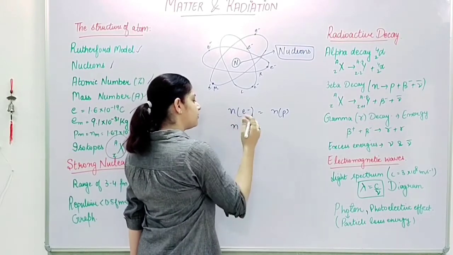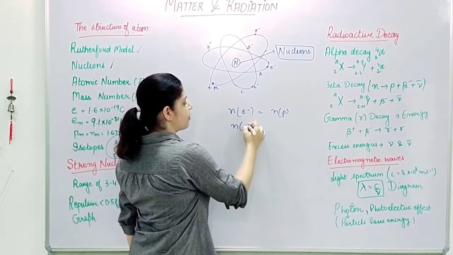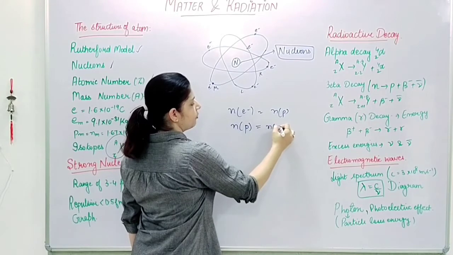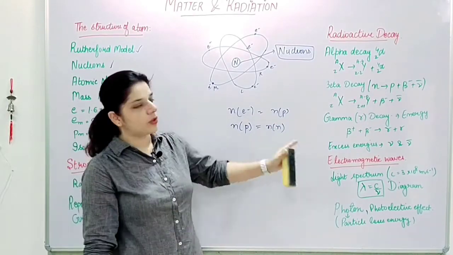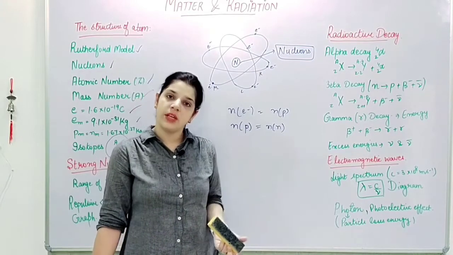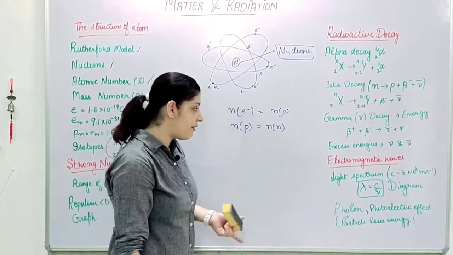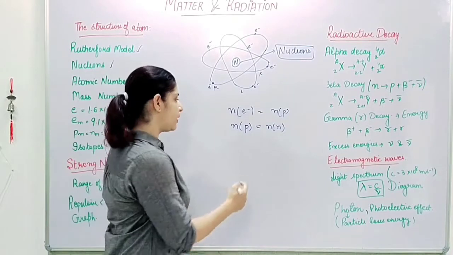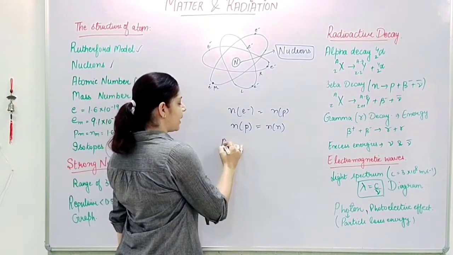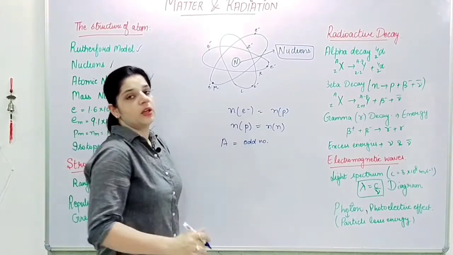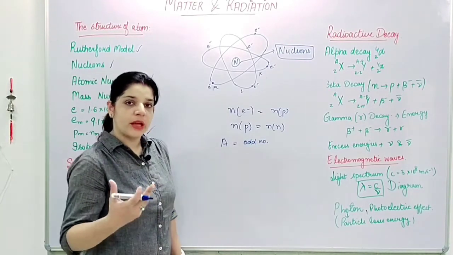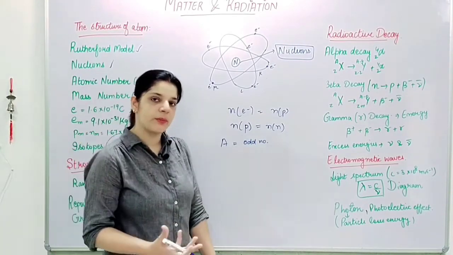And to conserve the mass, the number of protons should be equal to the number of neutrons, right? So that means every time the atomic mass should be an even number, but we have a few elements where the atomic mass is also an odd number. So what is the possibility of having an odd atomic mass?